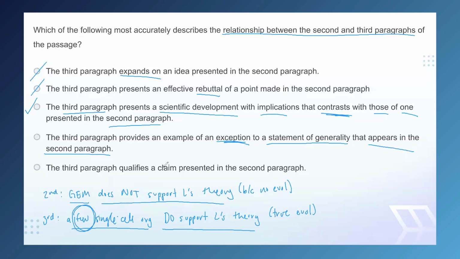So this third paragraph is not an exception. Like in answer choice B, it's just a different case. So really tough one, but we can eliminate it. And then kind of a similar thing is going on in E as in D. There's nothing to qualify. Both paragraphs are true. They just contrast. So once again, we can eliminate. And this means we can confidently pick C as our answer.